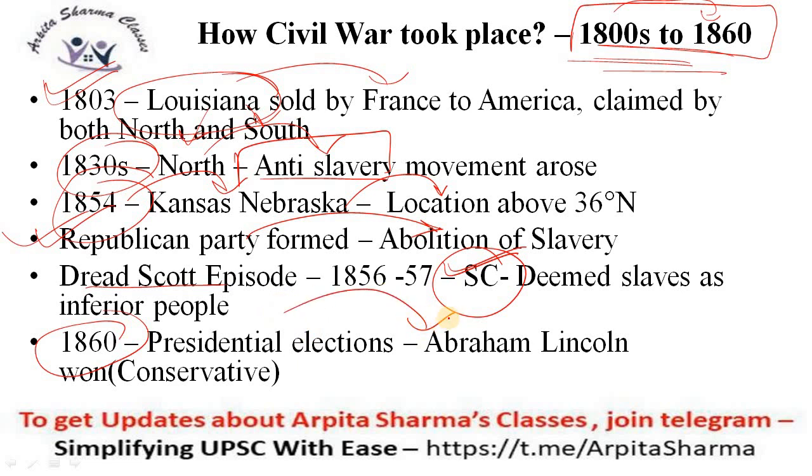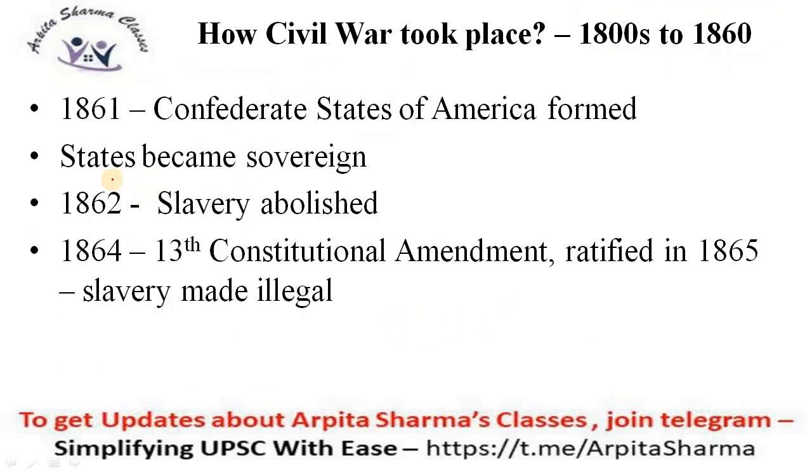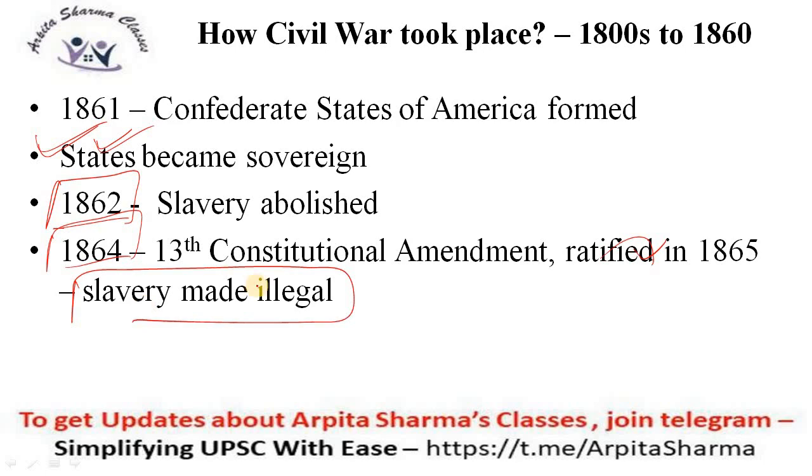In 1861, the Confederate States of America was formed because slowly most of the states moved away from America, they broke the union, they seceded from the American Union, and those states became sovereign. Finally, in 1862, slavery was abolished, and in 1864, the 13th constitutional amendment was passed, which was ratified in 1865. As per this constitutional amendment, slavery was made illegal.